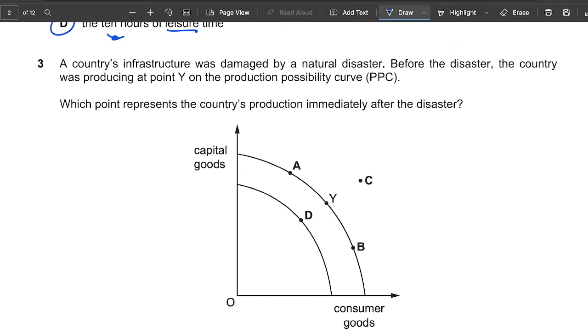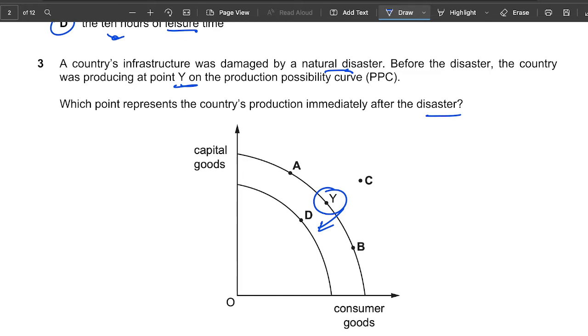A country's infrastructure was damaged by a natural disaster. Remember, if there's a natural disaster and there's a PPC curve, we know there's an inward shift. We have 2 types of shifts in a PPC curve: one which is an inward shift, one which is an outward shift. Already I can tell you, whenever they mention a natural disaster, it's a factor of an inward shift, so most likely it will go downwards. Before the disaster, the country was producing at point Y, so it's producing here, right? It's producing at point Y, and what happens after the disaster?